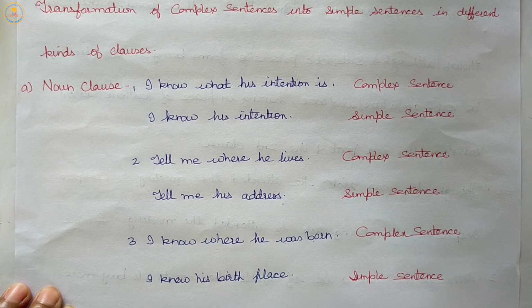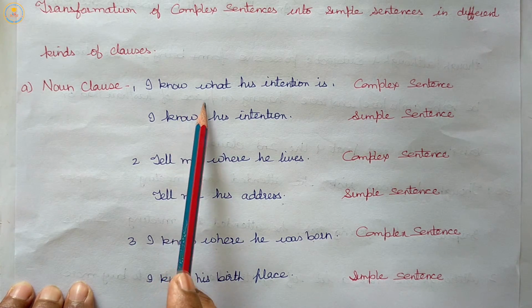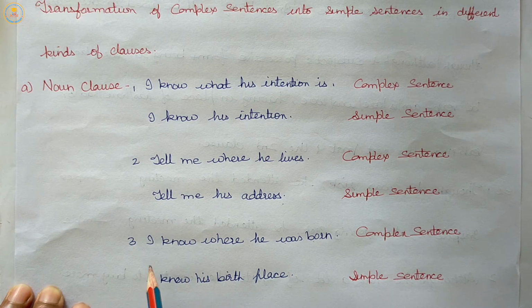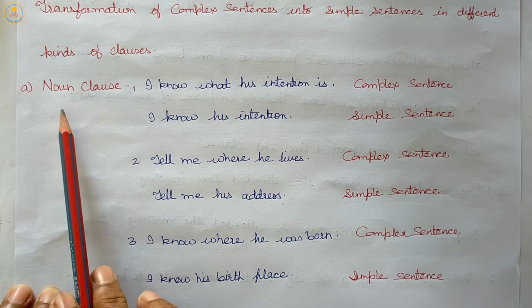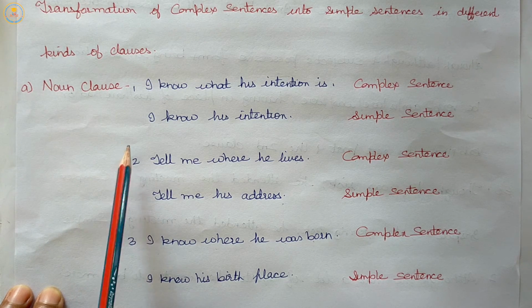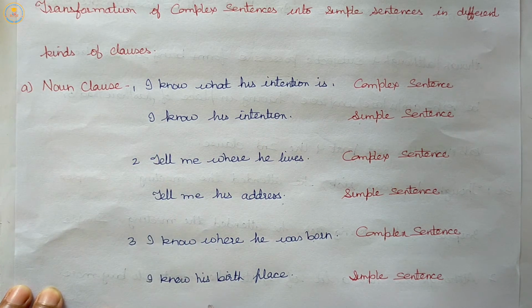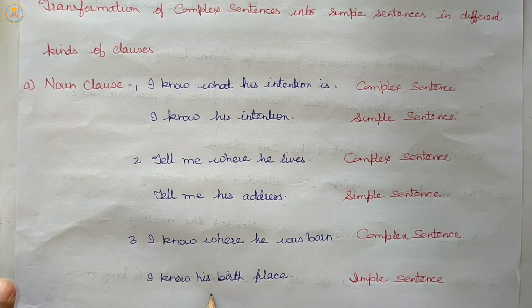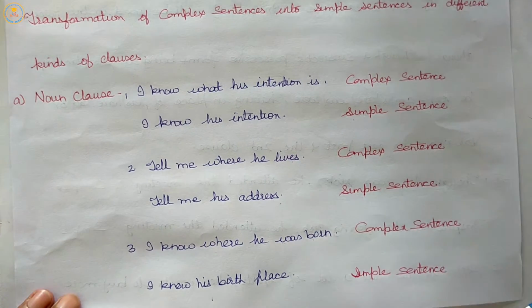So, now transforming noun clauses, complex sentences into simple sentences in noun clause is as follows, and you know very well about the definition and the rules of noun clauses. So, for transforming this complex to simple, here some examples are given. Thoroughly read this example of noun clauses while transforming complex sentences into simple sentences.